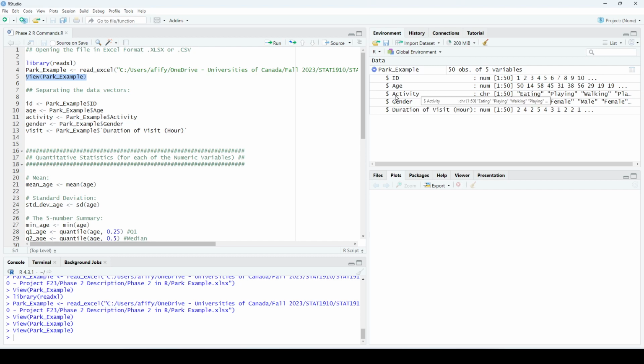Then the activity, what was the person doing in the park? And as you can see, R here recorded this as a character variable. Character means a string, so it's a qualitative variable. And gender is also a character variable. And finally, duration of visit in hours. This is a numeric variable. So these are the 5 variables I have, and I want to do analysis on these variables.